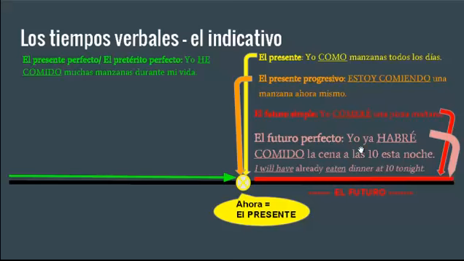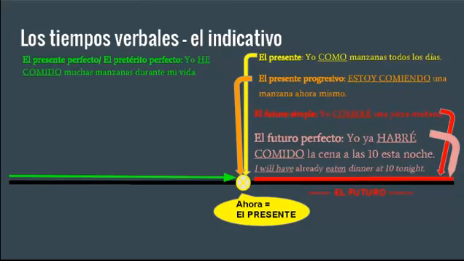Yo ya habré comido la cena a las 10 esta noche. So, I will have already eaten dinner at 10 o'clock tonight. So, here's 10, and this will have happened by this point in the future. So, again, here's a perfect tense. It's got the helping verb haber with the participio de pasado, with the past participle. So, will have eaten. So yeah, it's the already in there.